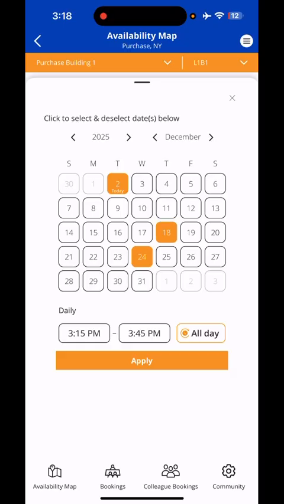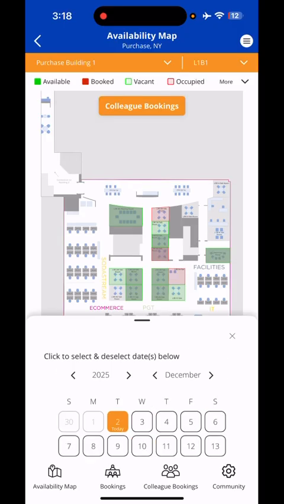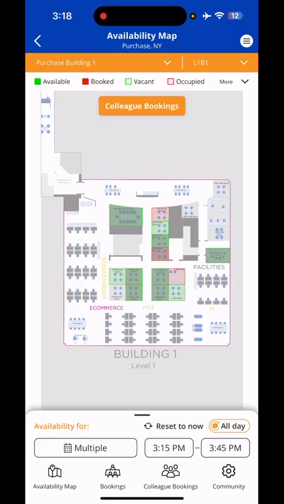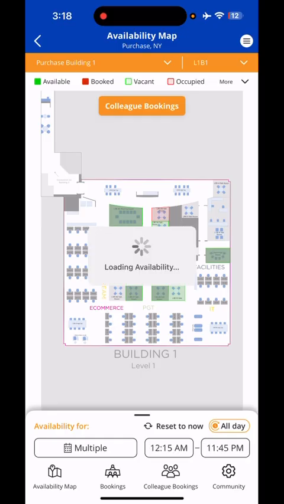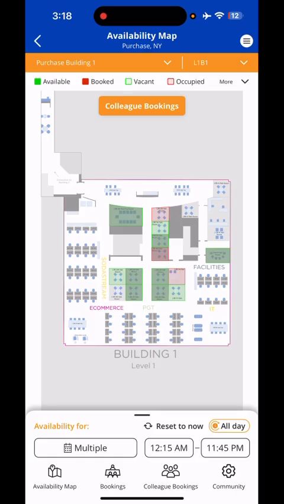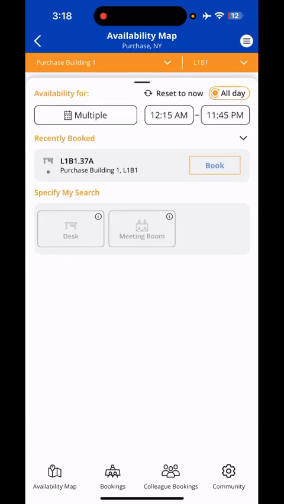And this also, as you can see, allows for multiple day bookings. We had discussed briefly the standard booking durations that can be implemented, which is not in this case, but this gives you an option to choose all day. As soon as you choose the all day option, it changes and books the space for you for the entire day. And those are some of the features that help with the desk booking itself.